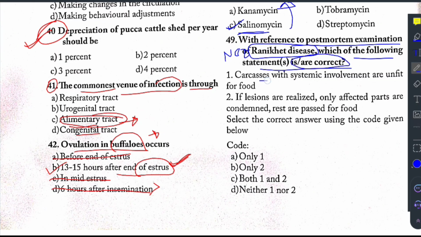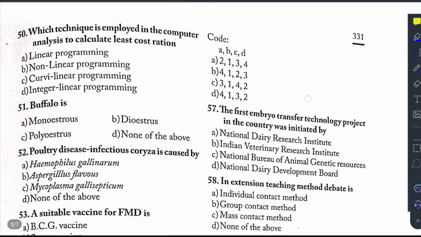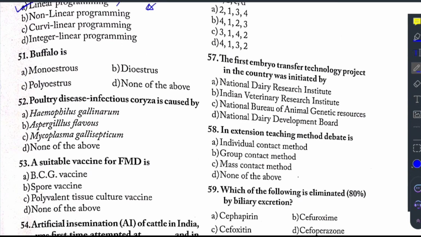Statement 1 says, carcasses with systemic involvement are unfit for food. So this is correct. If lesions are localized, only the affected parts are condemned, and the rest of the parts are passed for food consumption. So both the statements are true. In question number 50, which technique is employed in computer analysis to calculate least cost ration? The answer is linear programming, which is employed to calculate the least cost ration through computer analysis.